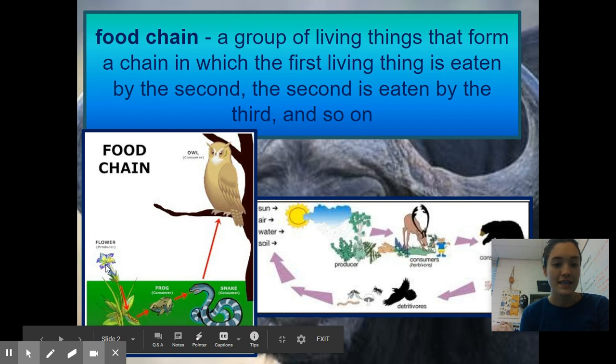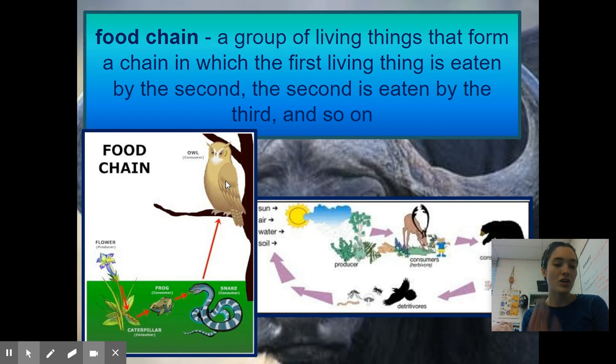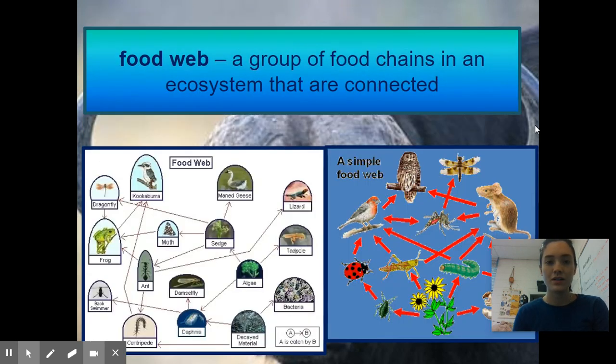So it's a food chain, and the arrows are pointing towards what's going into the animal's mouth to eat it. We have another one right here, and we've got producers, consumers, decomposers, and all of that good stuff. Let's go ahead and move on.